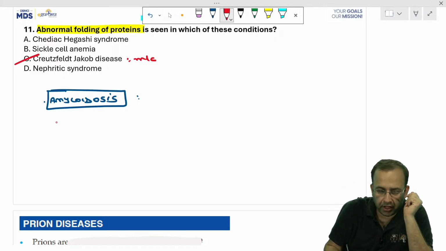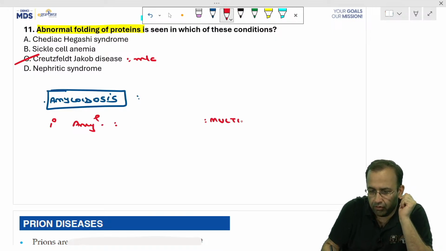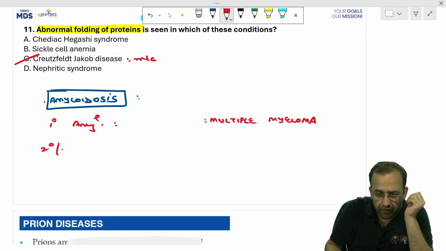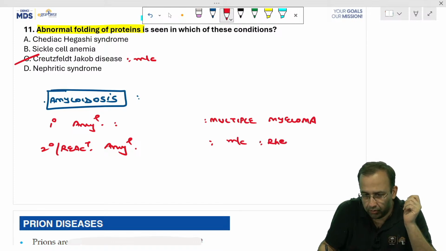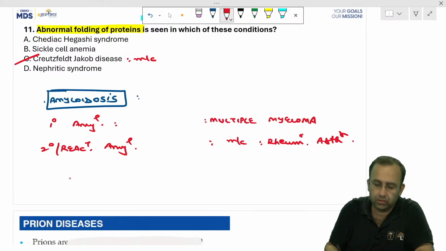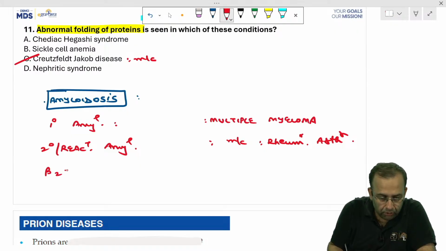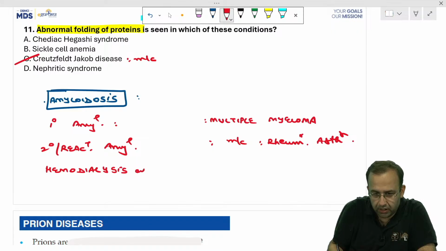Quickly tell me classification of amyloidosis. Primary amyloidosis, which protein is getting deposited? The one with multiple myeloma. Which is the protein getting deposited? Keep on commenting in the chat box. Whereas secondary or reactive amyloidosis, the most common cause of which is rheumatoid arthritis. Next, hemodialysis associated amyloidosis. Keep on telling me the proteins getting deposited.